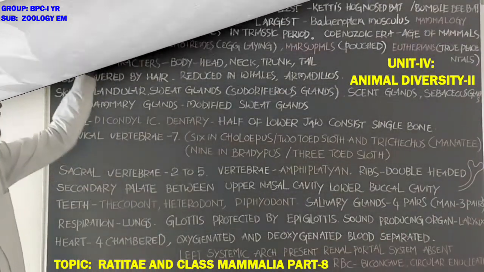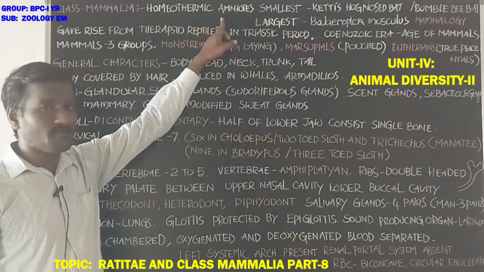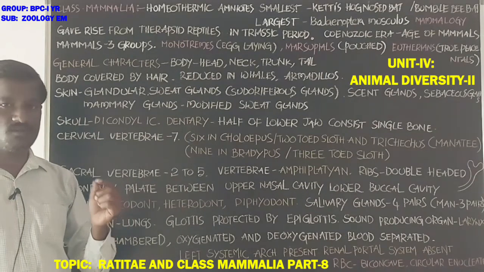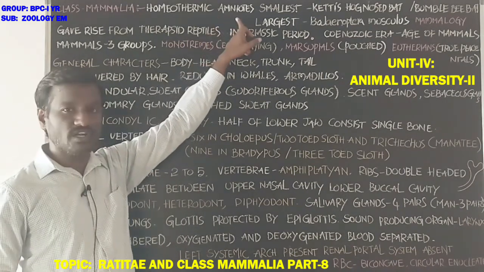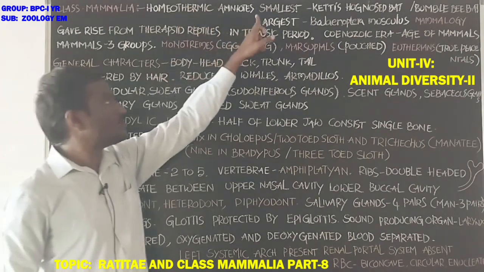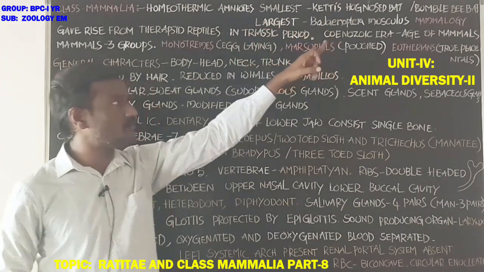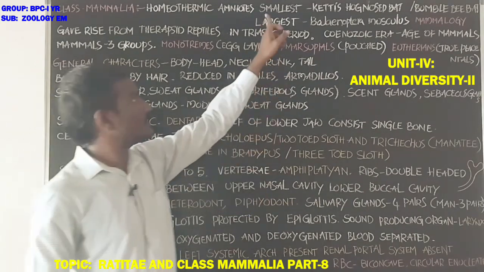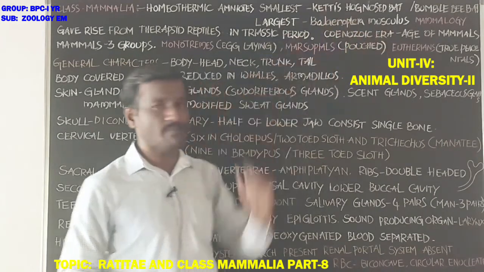Students, now about class Mammalia. Class Mammalia includes homeothermic amniotes. Homeothermic means maintaining constant body temperature. Amniotes have 4 extra embryonic membranes. Which one is the smallest? Kitti's hog-nosed bat, the bumblebee bat. It is the smallest mammal.